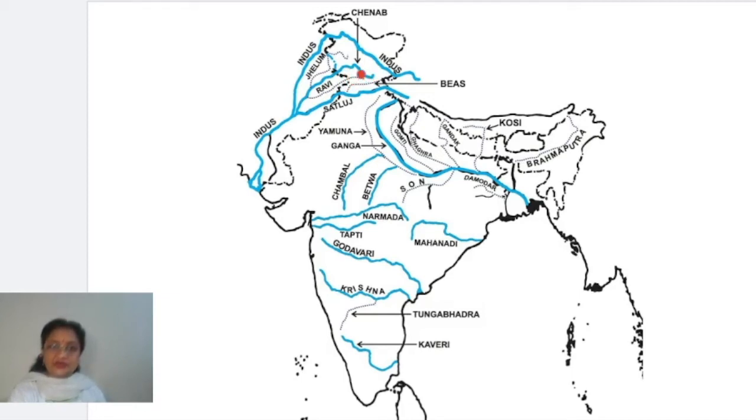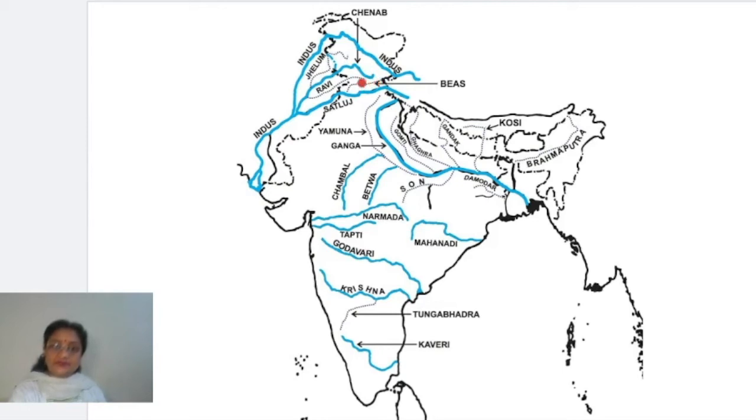It starts from this point, and as it moves towards the western side, there is a curve on the boundary of India and Pakistan. At this point it starts moving towards the southwest. Again I am showing you, children. It starts from here, it reaches this curved part, and it moves towards southwest, and it joins the Indus river. So this is again one of the important tributaries of Indus, right?